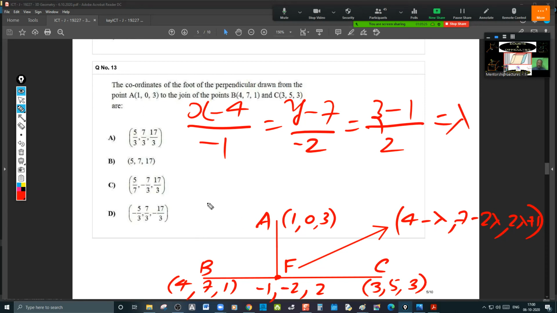If you want to go for verification also, you can. How? Take the DRs of each option with A and find the dot product with minus 1, minus 2, 2. Whichever is giving you 0 will be the answer for the foot of the perpendicular, because it is at 90 degrees. I think this method I just discussed to find the perpendicular distance, but here you have to find the foot, that's all. That problem is bigger than this because you have to find the distance there. Now you have to find the foot here.